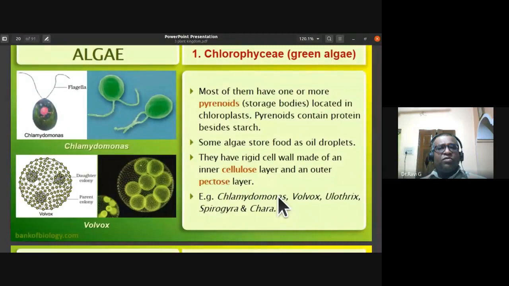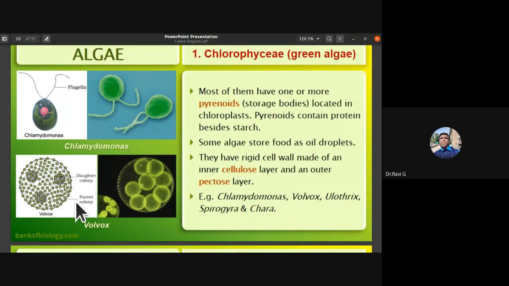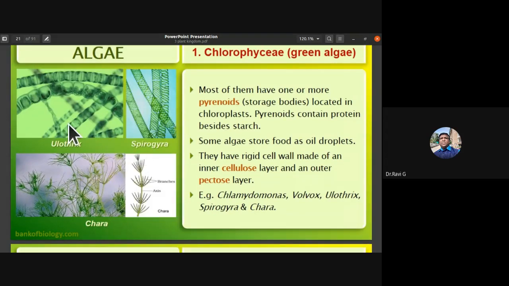So examples of this green algae are Chlamydomonas. You can notice Volvox, where daughter colony and parent colony, then Ulothrix, Spirogyra, and Chara. So they are all examples of the green algae. You can also notice this Ulothrix, Spirogyra, they have a spirally arranged chloroplast here, and Chara, which is found in the lakes. Okay, so they have the main branch and side branches.